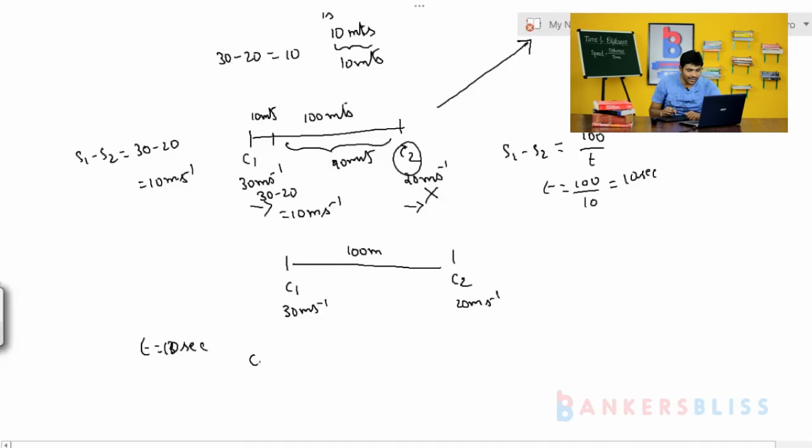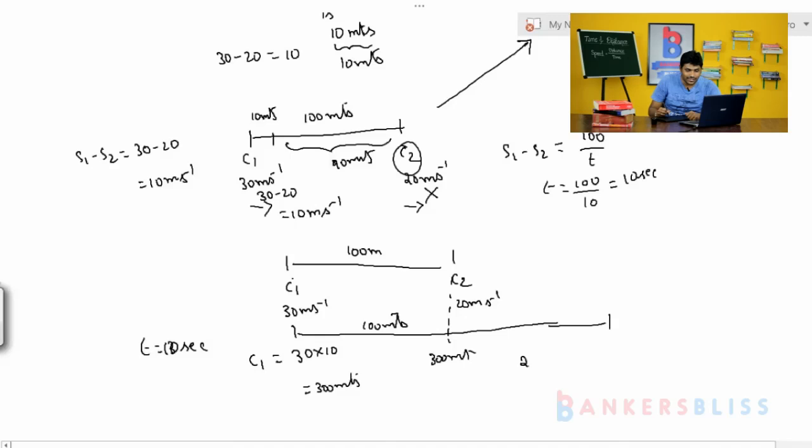So what is the distance traveled by car 1? That is 30 into 10, 300 meters. So from here they have traveled 300 meters. But from here to here it is 100 meters. Then obviously this is 200 meters. Means car 2 should travel 200 meters.